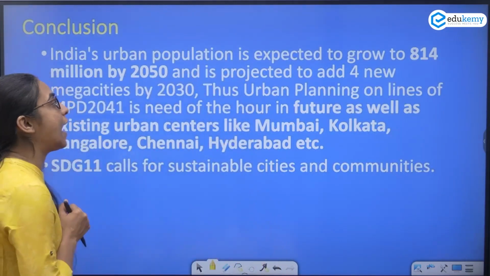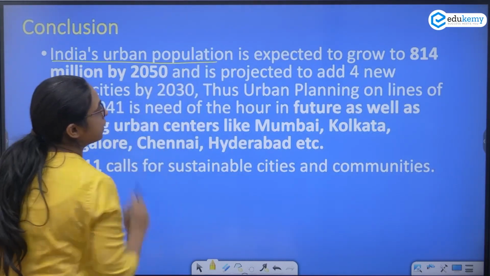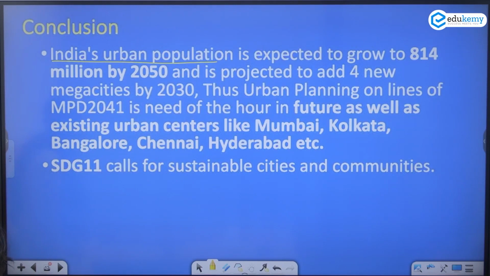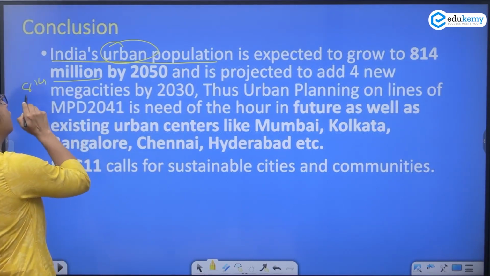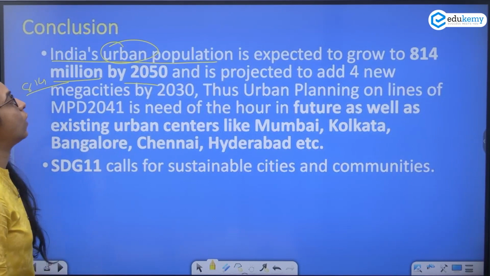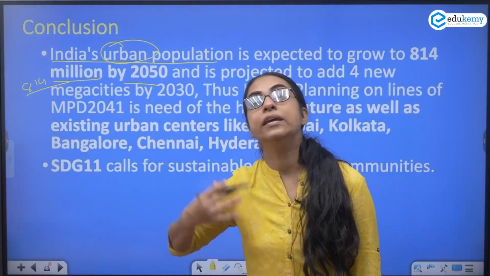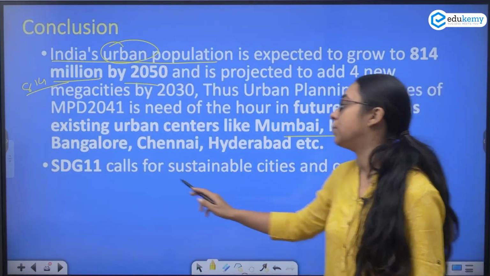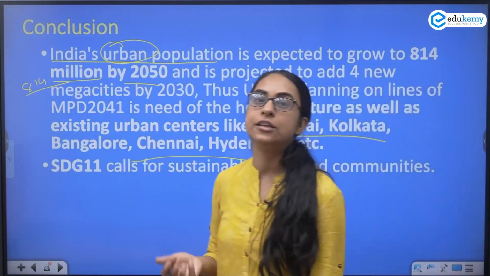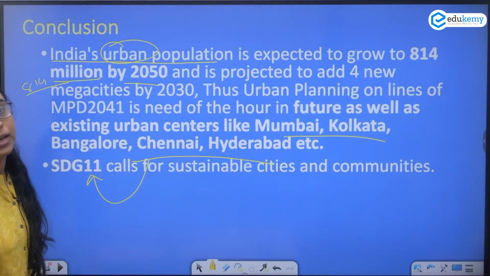You can say that, as we know, India's urban population is about to go to 814 million by 2050, and it is projected to add new mega cities. Therefore, the urban planning of MPD should be replicated in other mega cities like Mumbai, Kolkata, Chennai, Bangalore and Hyderabad, so as to realize the vision of sustainable development of cities and the vision of SDG 11.